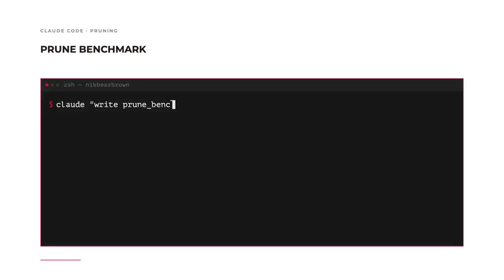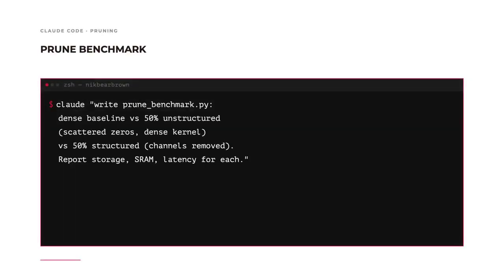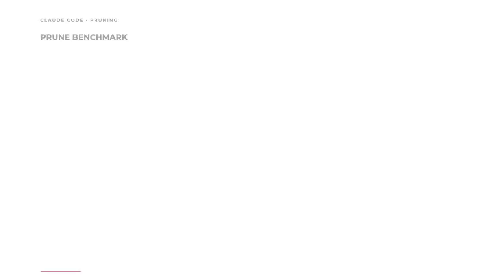Ask for the experiment. In the terminal, Claude, write prune_benchmark.py, dense baseline versus 50% unstructured pruning with scattered zeros and a dense kernel, versus 50% structured pruning with channels removed. Report storage, activation SRAM, and MAC count for each. Read it before trusting it.